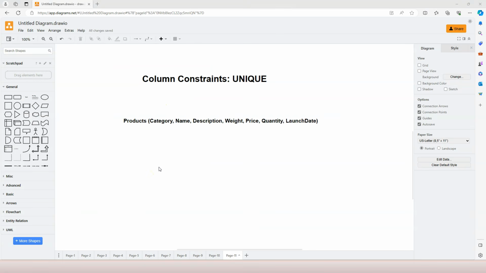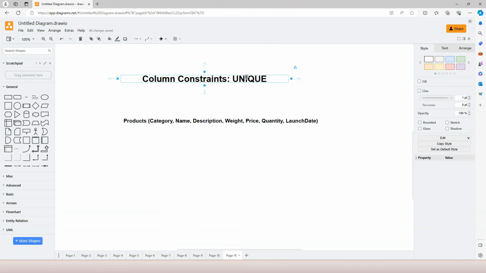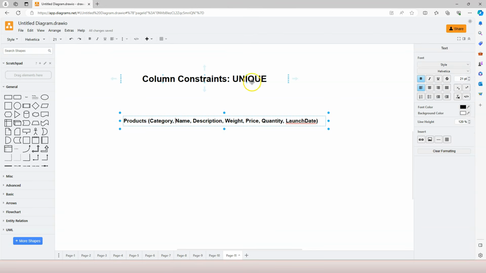In this video, let's learn about another column constraint, which is the unique column constraint. For example, in our products table, if we arbitrarily enforce a rule and we say that there cannot be multiple products that have the same name, we can use the unique column constraint to apply to the name column in order to enforce this rule.